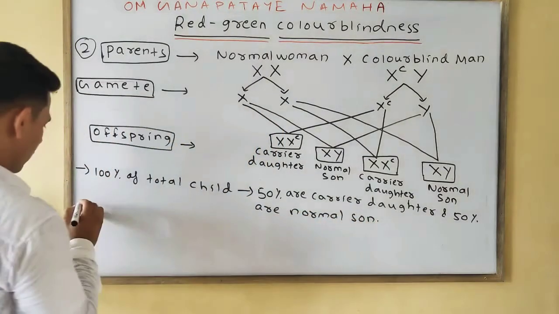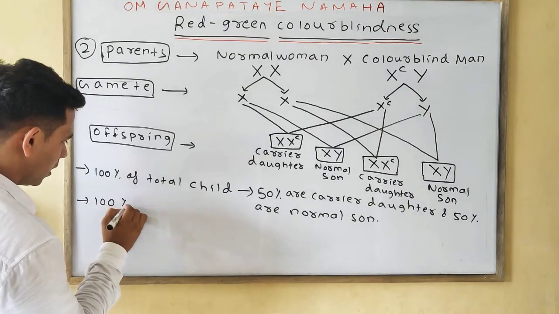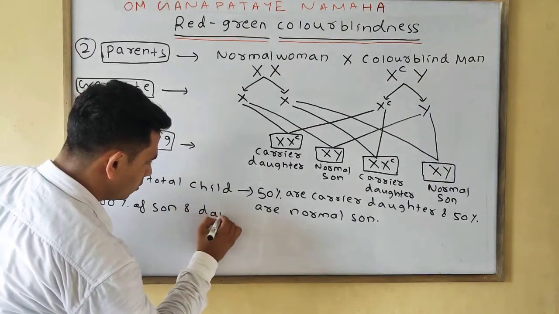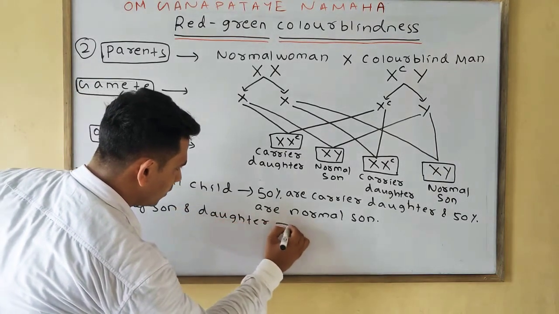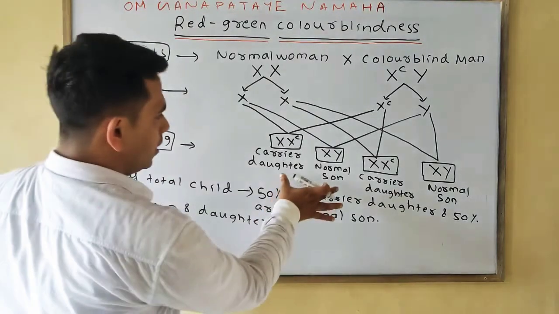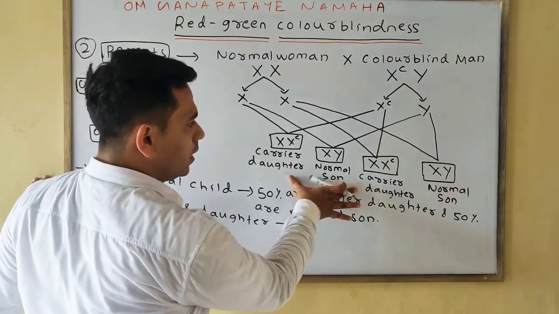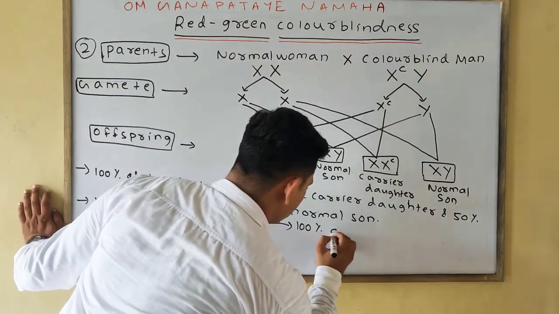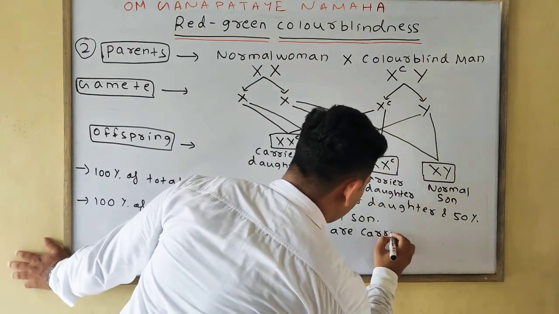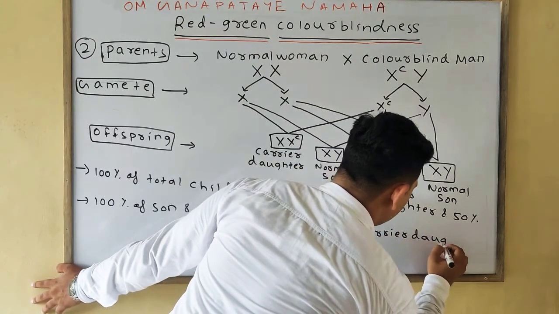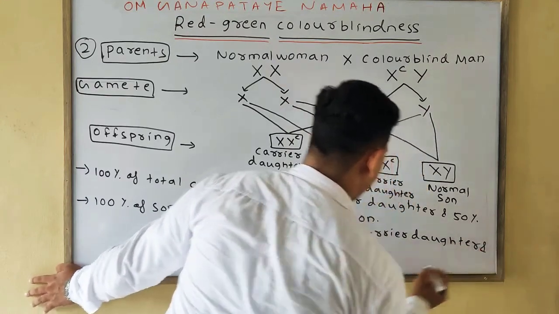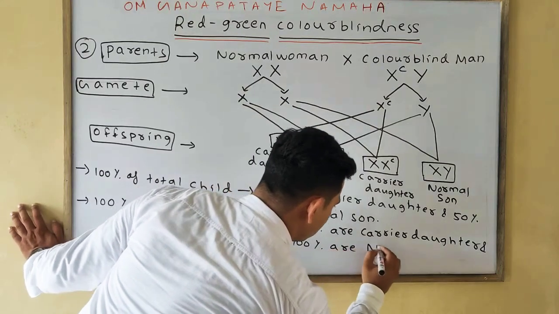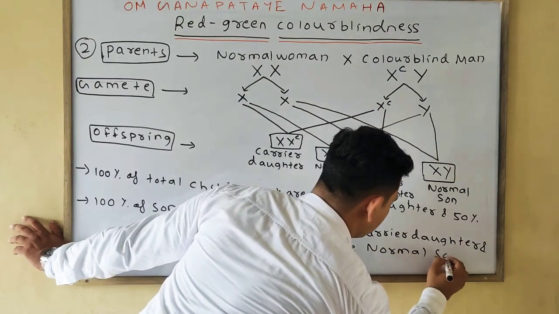If we take 100% of son and daughter, then we can write accordingly that 100% are carrier daughter and 100% are normal son.